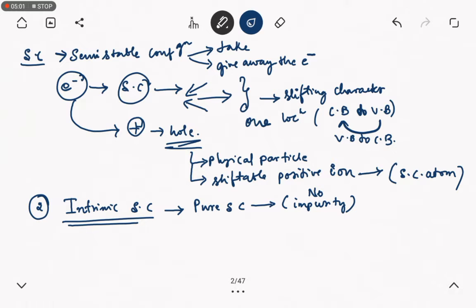Since it has no impurities, it is termed as a pure semiconductor. Group 4 elements are termed as intrinsic semiconductors. And examples we can give for intrinsic semiconductor are silicon and germanium. These two are the mainly used intrinsic semiconductors.